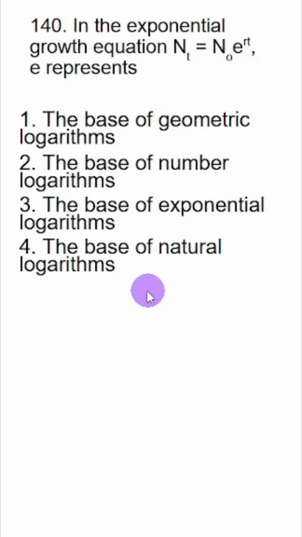In the exponential growth equation, e is the base of natural logarithm. This is the answer. Please make a note of all equations and learn by heart everything which the equation denotes. Okay.